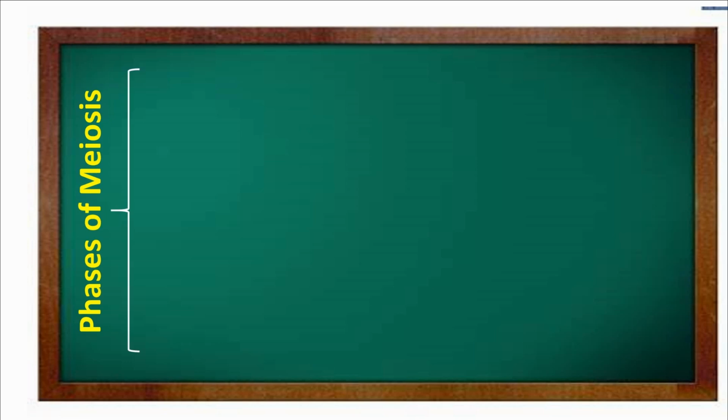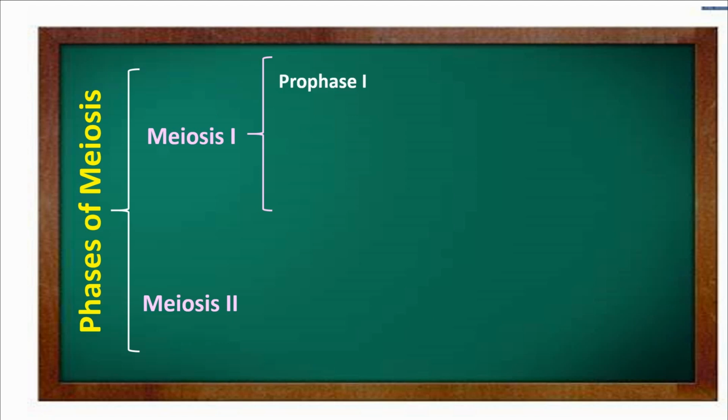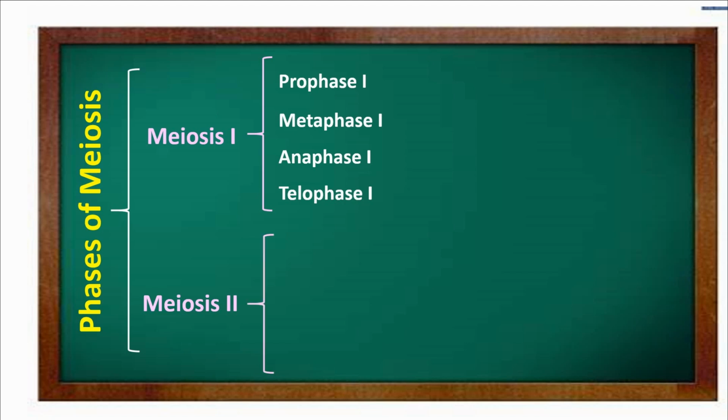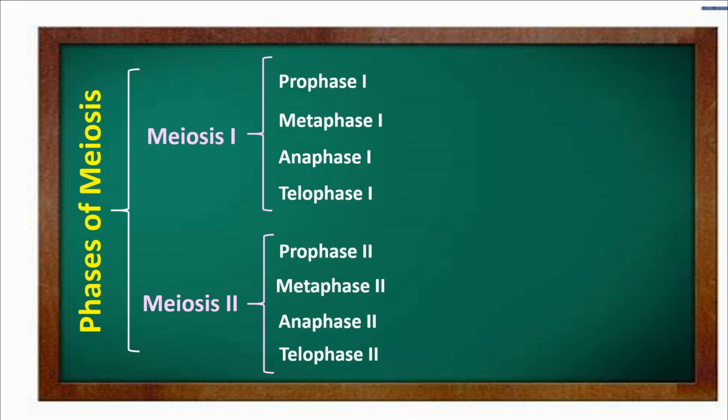Phases of meiosis. Meiosis has 2 parts, meiosis I and meiosis II. Meiosis I can be divided into 4 phases: Prophase I, Metaphase I, Anaphase I, and Telophase I. Meiosis II can be divided into 4 phases too: Prophase II, Metaphase II, Anaphase II, and Telophase II.